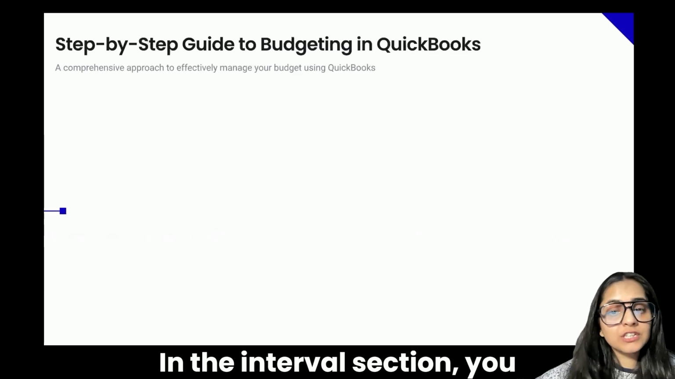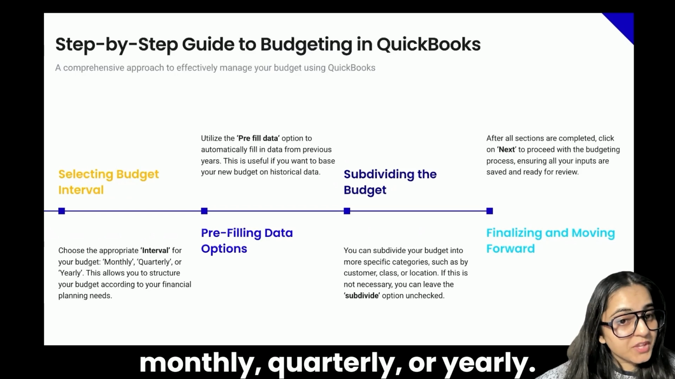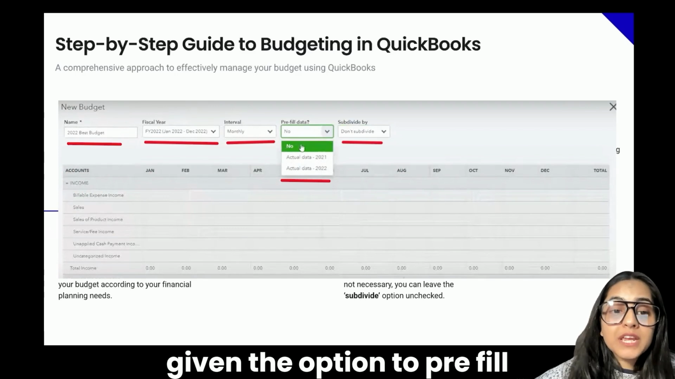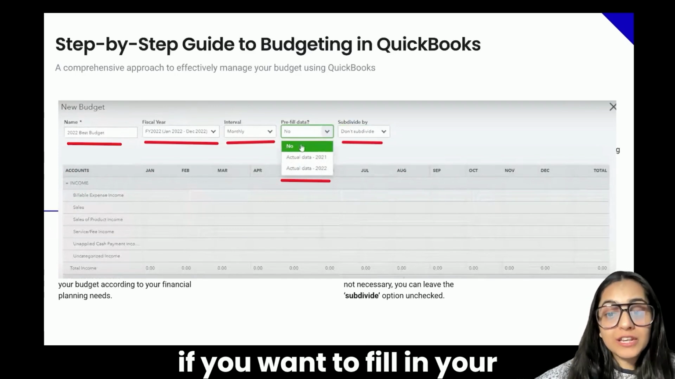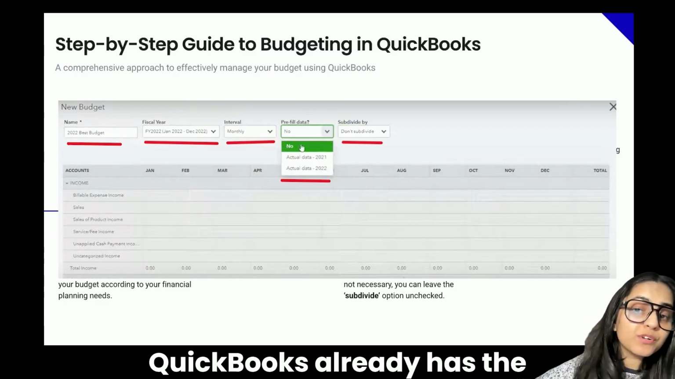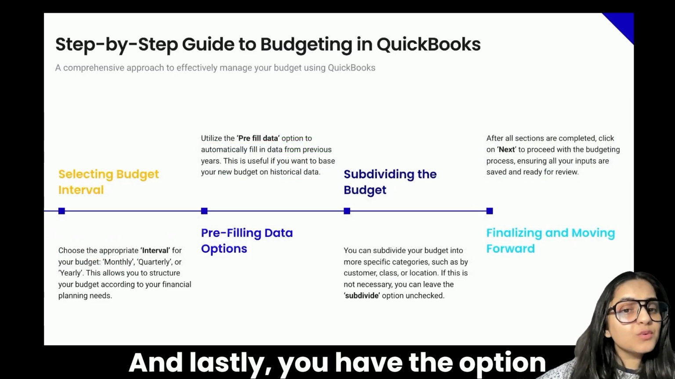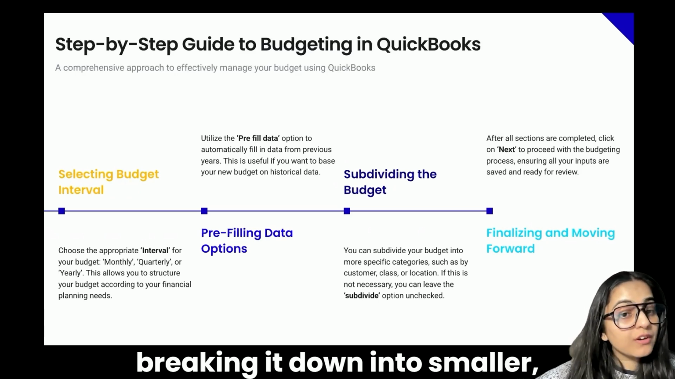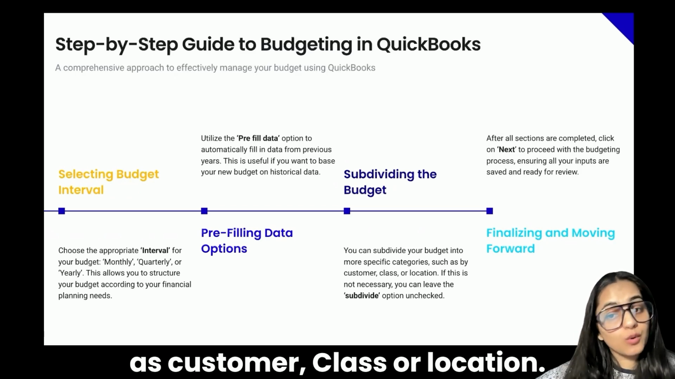In the fiscal year section, enter the FY year intervals you want to write your budget for. In the interval section, you have the option to select monthly, quarterly, or yearly. You also have the pre-fill data section where you're given the option to pre-fill data from the previous years. You can use this option if you want to fill in your actual data of the previous year or any other year if QuickBooks already has the information pre-fed by you. And lastly, you have the option to subdivide the budget by breaking it down into smaller, more specific categories such as customer, class, or location.